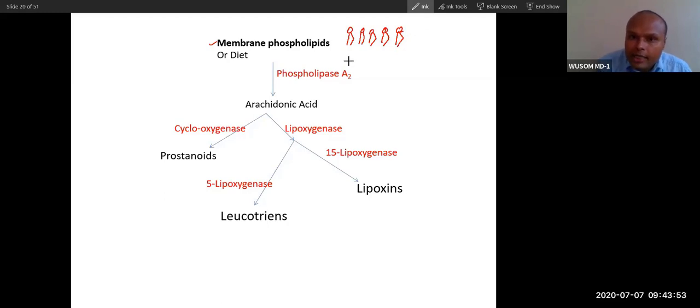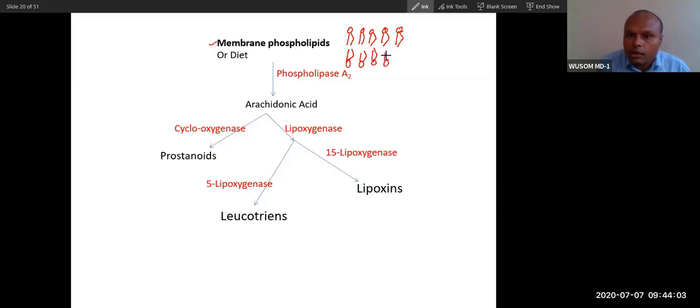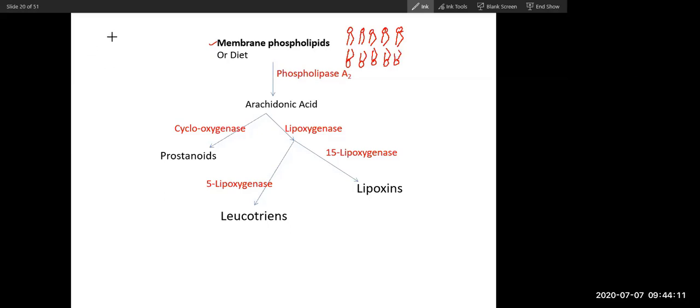At which position of this phospholipid is the unsaturated fatty acid attached? Can anybody tell me? The second carbon. Yes. Thank you.